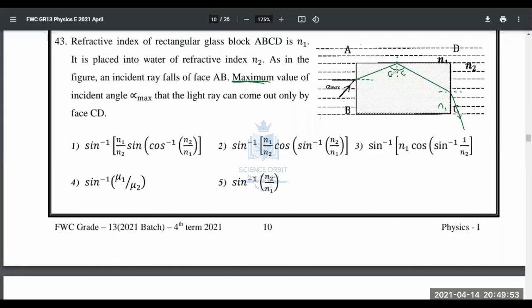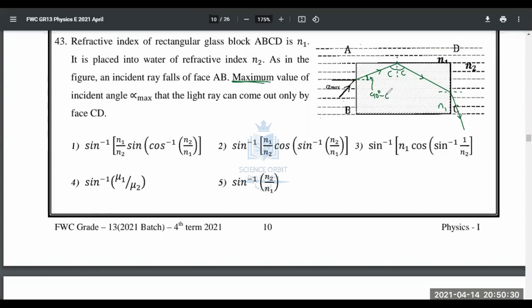Let's see. If this is C, people, what is this angle, guys? Can anyone tell me? It's going to be 90 minus C. We want this ray to not go out of AD. We need it to just undergo total internal reflection and come down. Total internal reflection happens at the minimum angle C, but we are talking about the maximum value now, so we take it as C and continue with the question.